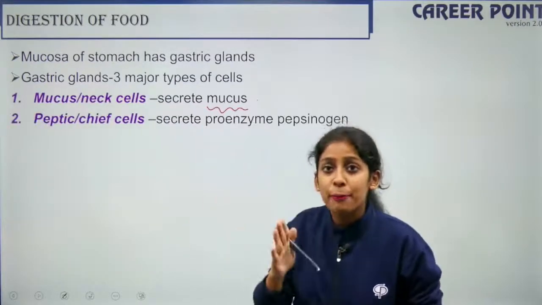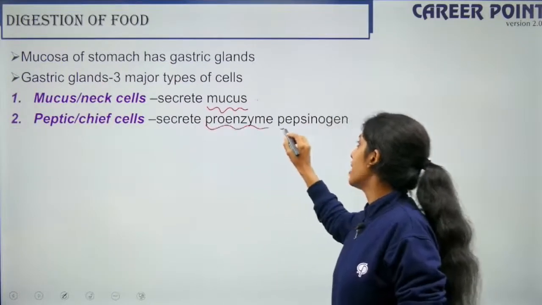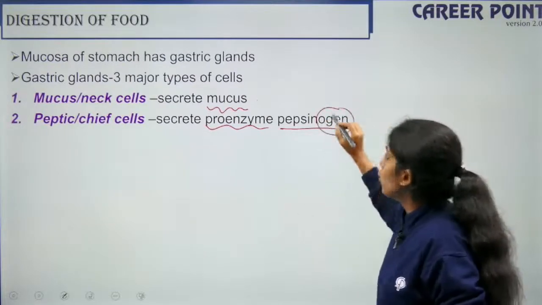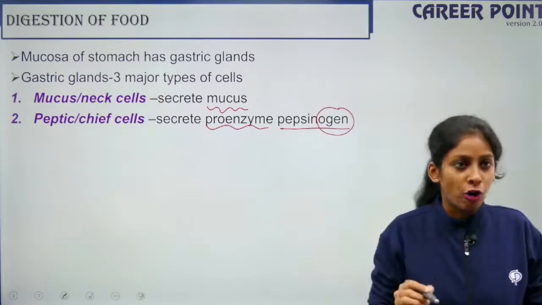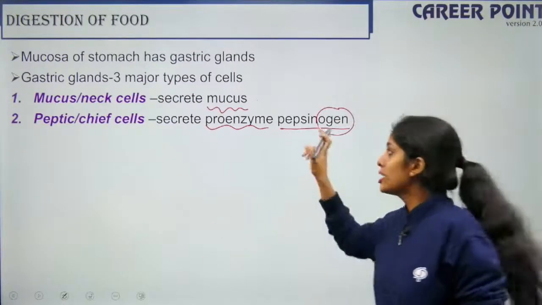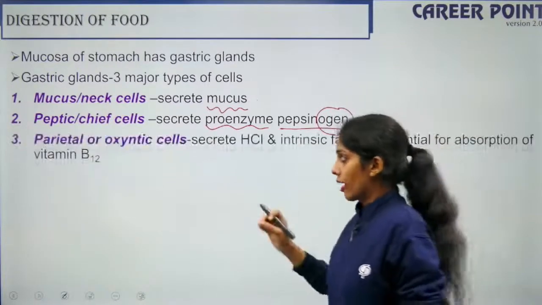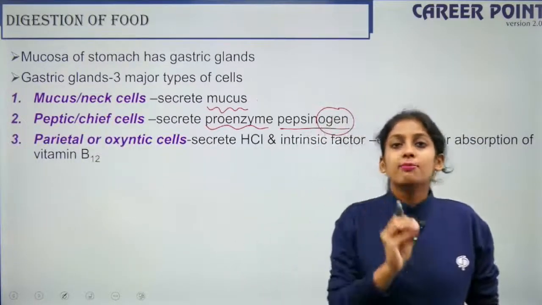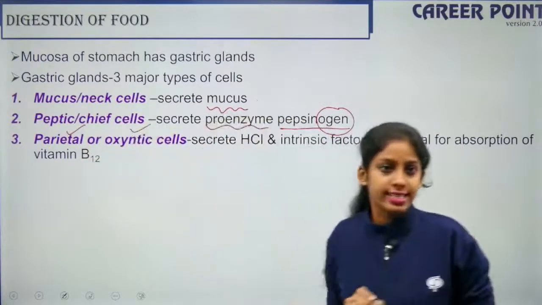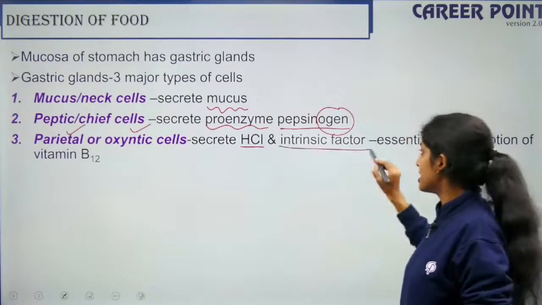Next we have peptic or the chief cells. They secrete the proenzyme, that is pepsinogen. Whenever an enzyme ends in nogen, it is in the inactive form. It is a stage before it becomes a complete enzyme. That is why I use the prefix proenzyme. Fine? So the third type of cell present in your gastric gland is your parietal or your oxyntic cells. They secrete HCl and intrinsic factor.